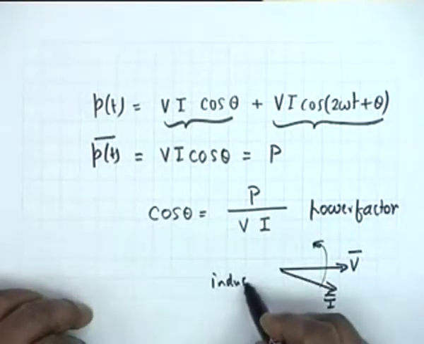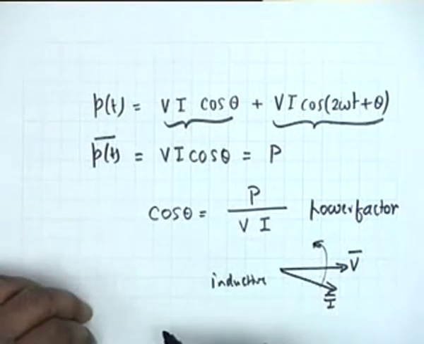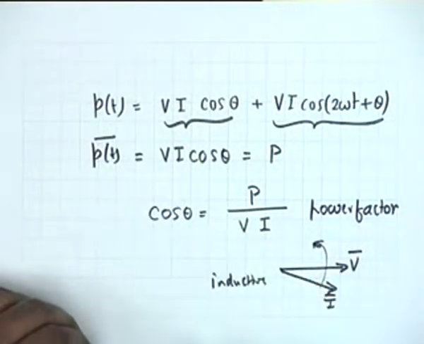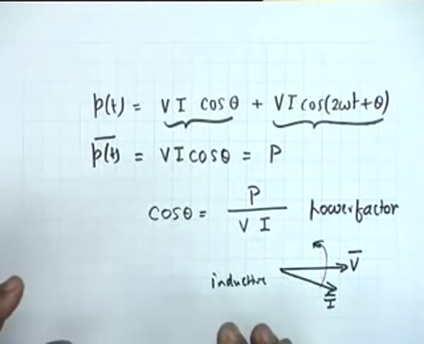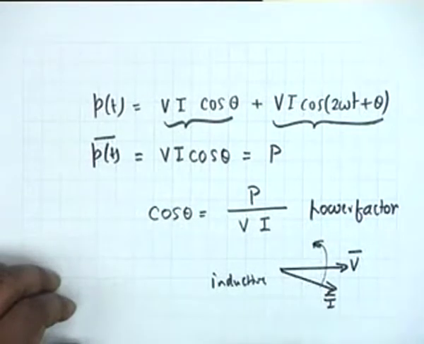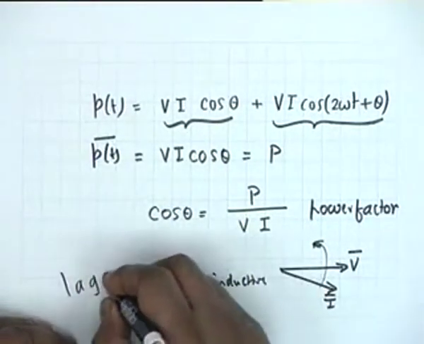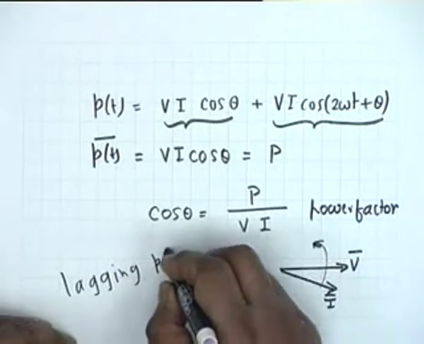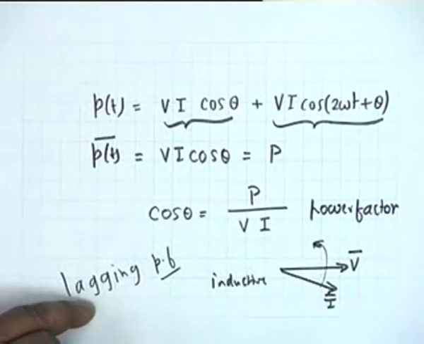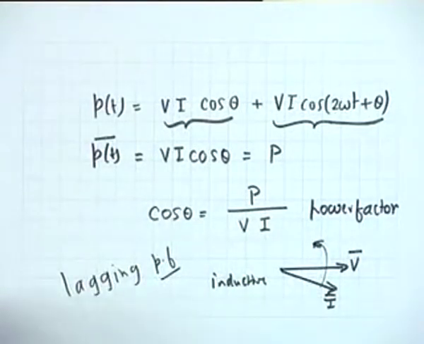And in such situations, whether theta is positive or negative makes no difference to the power factor, because cosine of minus theta is cosine theta. But in such a situation, we say it is a lagging power factor. That is, the word lagging does not relate to power factor itself. It relates to the angle of the current with respect to the voltage.